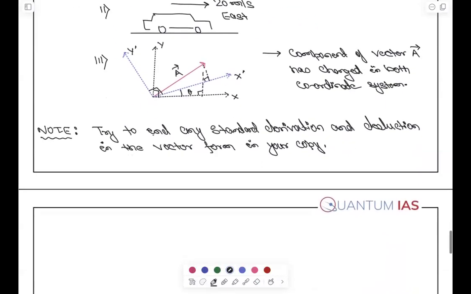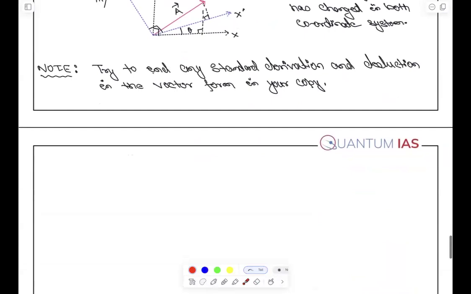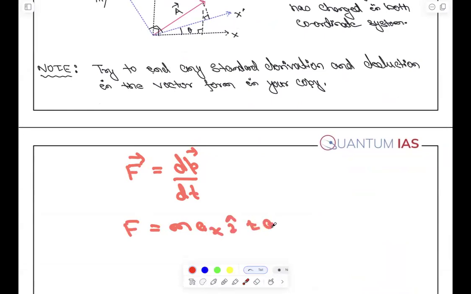Okay, that means if we have to write the second law, which one will you choose? F equals dp by dt, or F equals m ax I cap plus ay j cap plus az k cap? Which one will you choose? One or two?